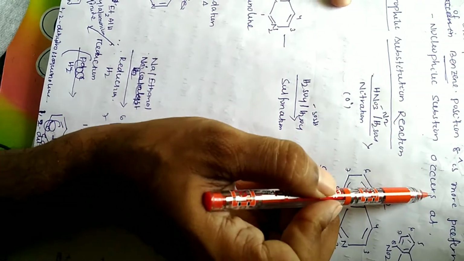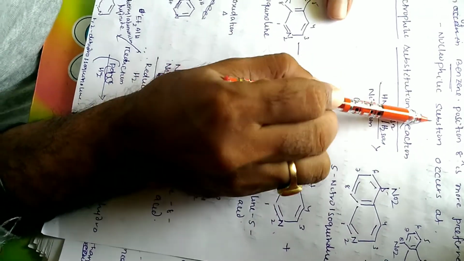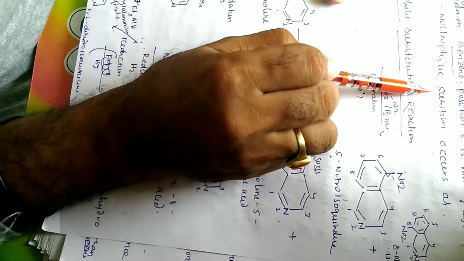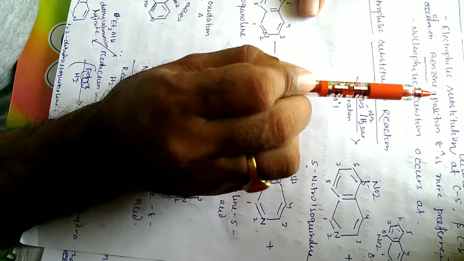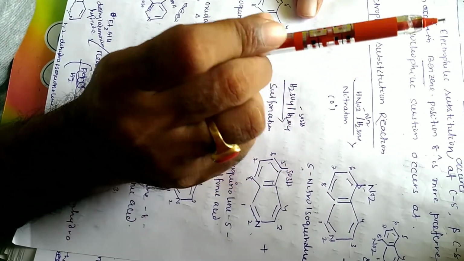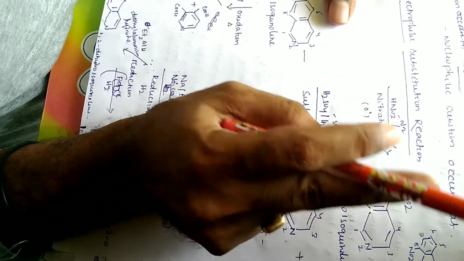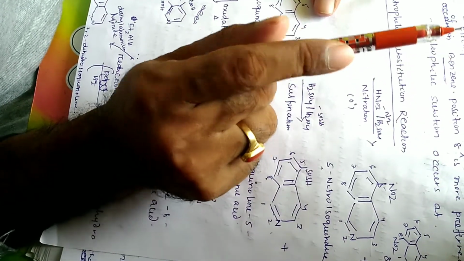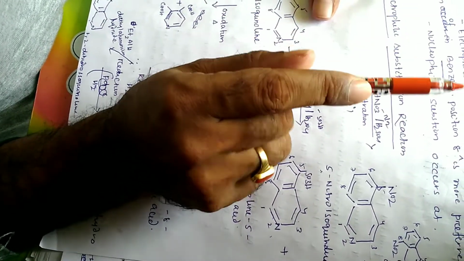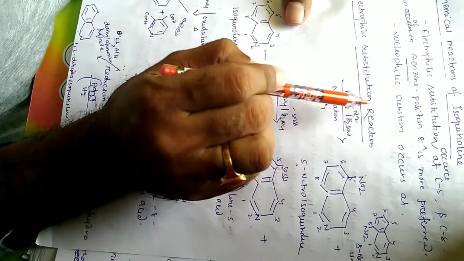And coming to nucleophilic substitution reactions. I told you in the case of quinoline, nitrogen is present in the first position. So nitrogen contains a negative charge at the first position, the second position has a positive charge, whereas in isoquinoline nitrogen is present in the second position. So carbon at the first position contains a positive charge. So here all the nucleophilic substitution occurs at the first positions.